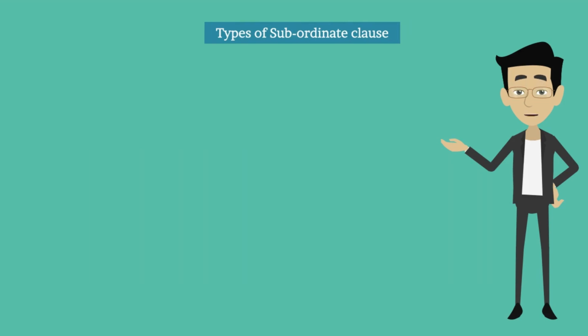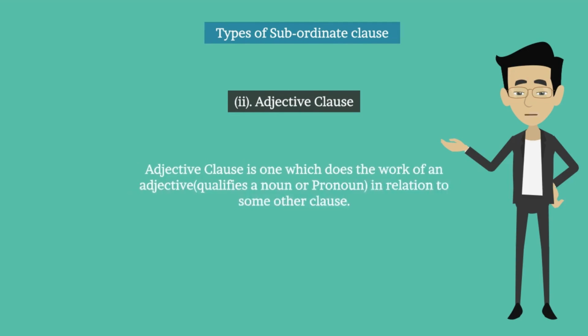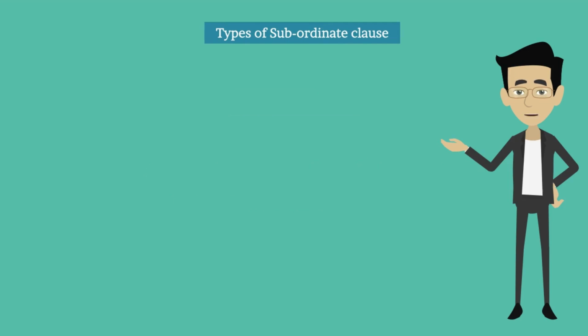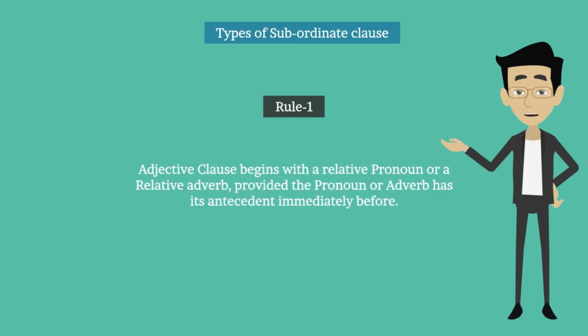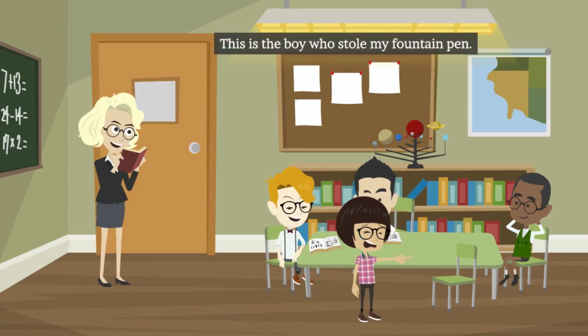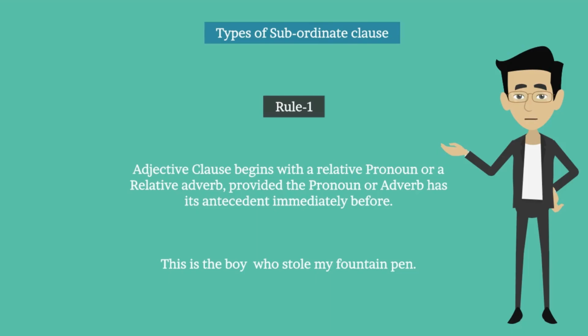Now the second one. An adjective clause is one which does the work of an adjective, qualifying a noun or pronoun in relation to some other clause. Rules of adjective clause. Rule number 1. An adjective clause begins with a relative pronoun or a relative adverb, provided the pronoun or adverb has its antecedent immediately before it. For example, this is the boy who stole my fountain pen. In this, who stole my fountain pen is an adjective clause because it begins with the relative pronoun who and its antecedent boy has been used immediately before it.